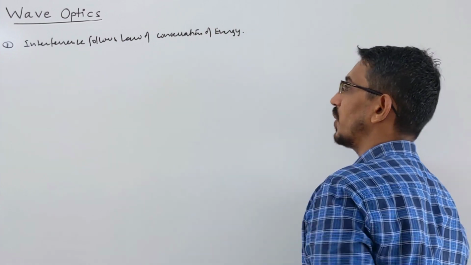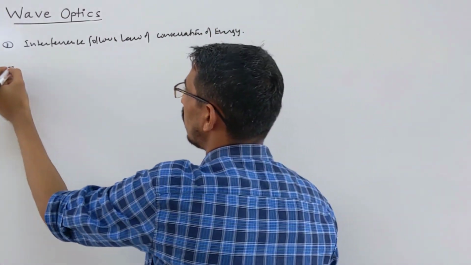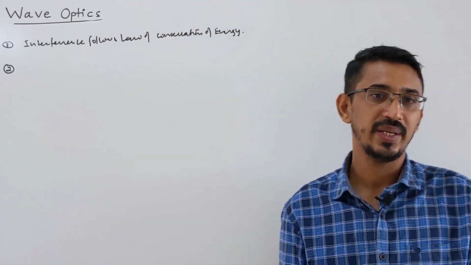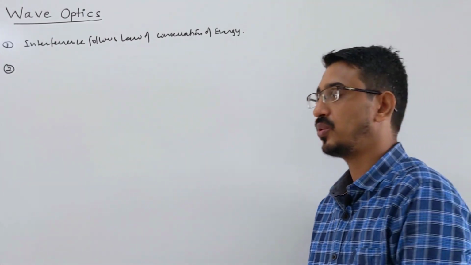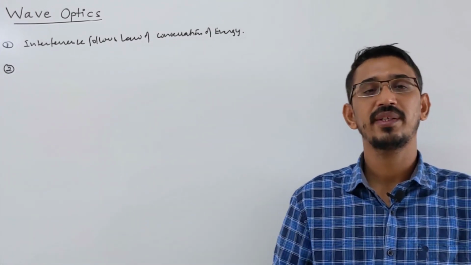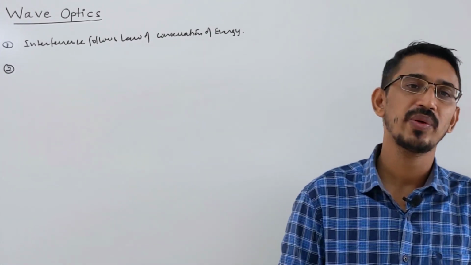Then, a small point: you want to calculate the resultant amplitude. We already learned in 11th class that waves are vectors, so to calculate the resultant amplitude you have to use the vector formula.